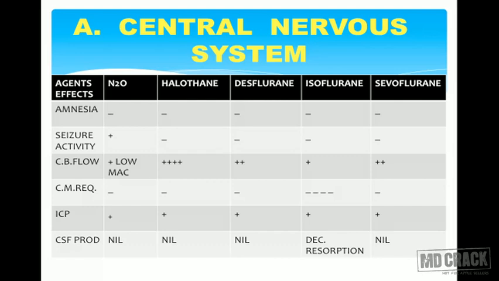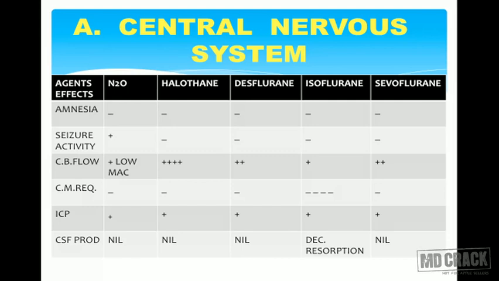Now coming back to the first point, amnesia. Amnesia is practically nil in any of the inhalational agents. That means awareness is possible if you use any of these inhalational agents alone. Hence all of these inhalational agents have to be used in combination with opioids and analgesics so that awareness is not present. Seizure activity, only nitrous oxide among all of them has got potential for seizure activity. Now coming to cerebral blood flow, it is increased massively with halothane, also to a certain extent with desflurane, isoflurane, and sevoflurane.